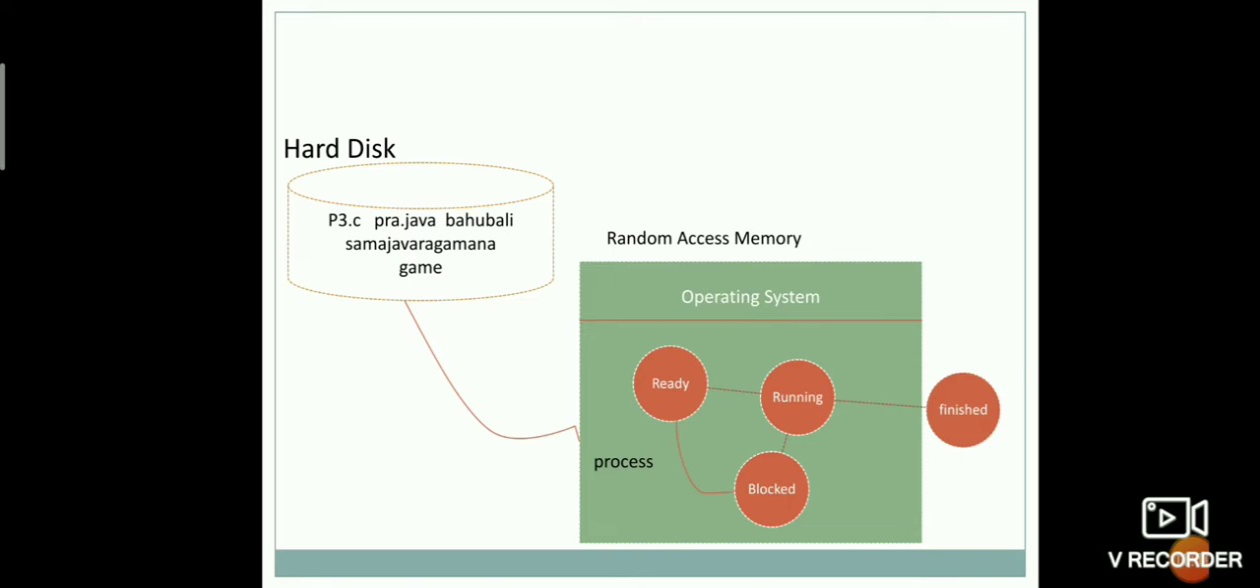A program loaded into the RAM doesn't mean that it is in actual execution. The execution of the program depends on the processor, that is CPU availability. That means during the process execution it stays in different states like ready, running, blocked and finished state. For better understanding of this topic, let us look into an example.